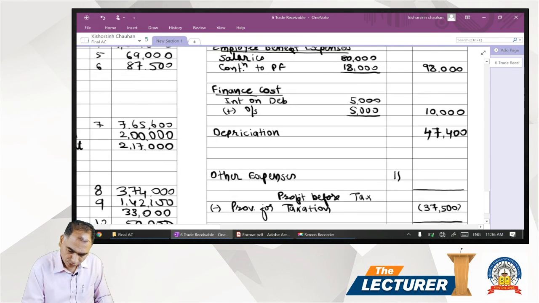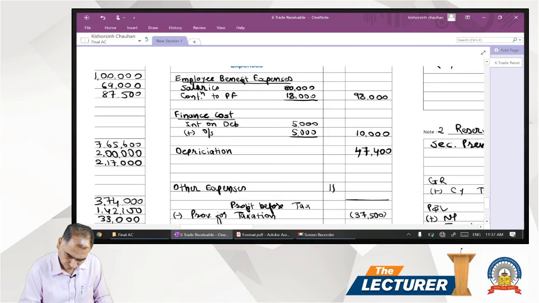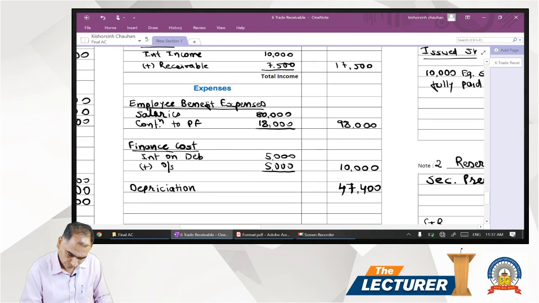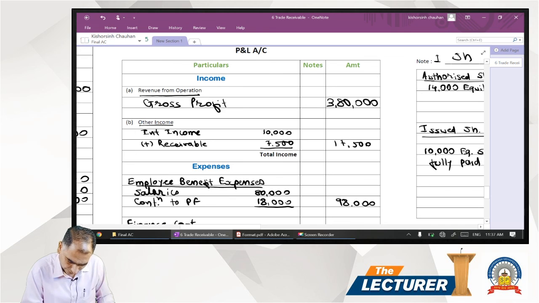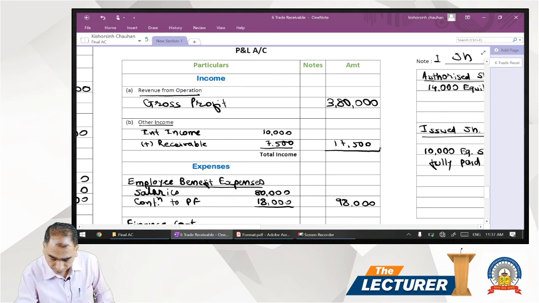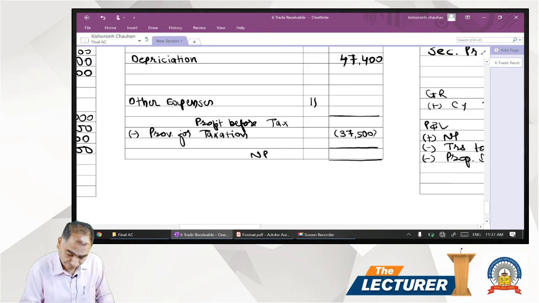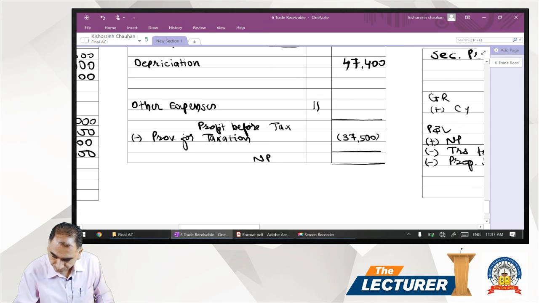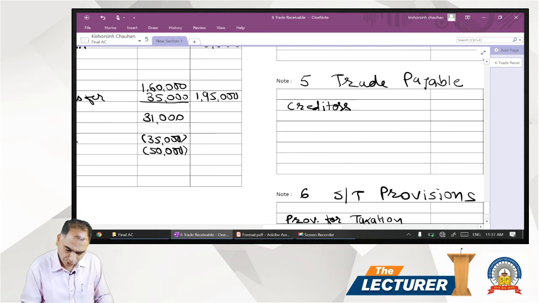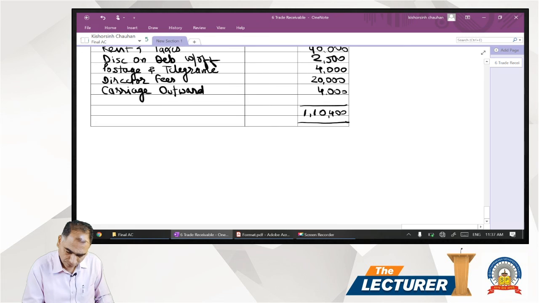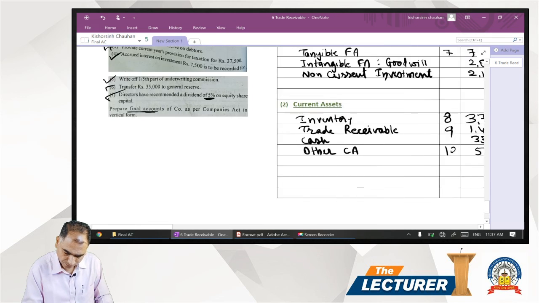Now coming to the profit and loss account. Total income is 397,500. Schedule number 11 expenses total 1,10,400.